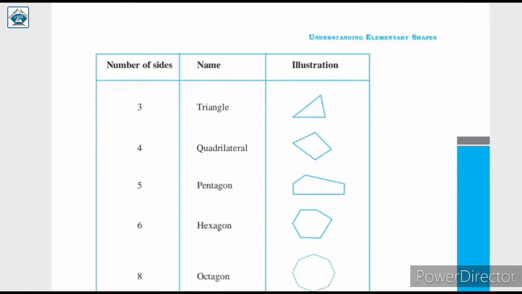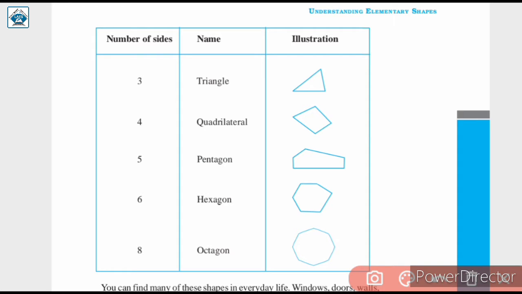So over here we have number of sides, name of the polygon and the illustration of that polygon. So first of all, if a polygon has 3 sides, then it is called a triangle, and this is the illustration of that polygon, which is very familiar to us. Next, for a quadrilateral, it has 4 sides. Again, it is common, we have discussed about this, and this is the shape of a quadrilateral.